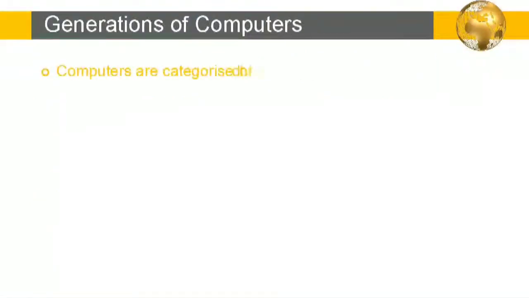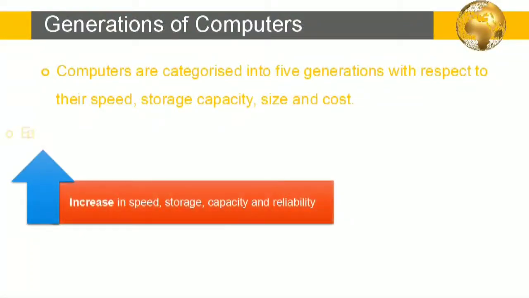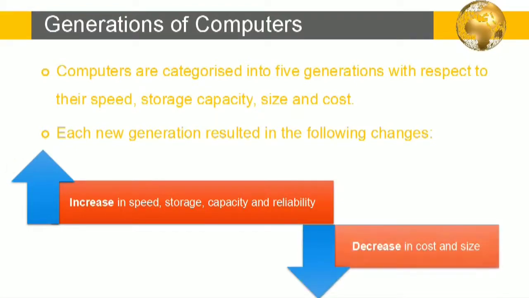Now let's see the generations of computer. Computers are categorized into 5 generations with respect to their speed, storage, size and cost. Each new generation resulted in the following changes: increase in speed, storage capacity and reliability, decrease in cost and size.